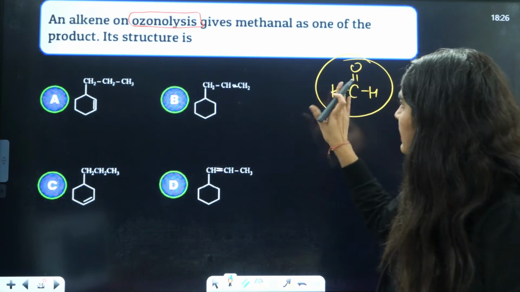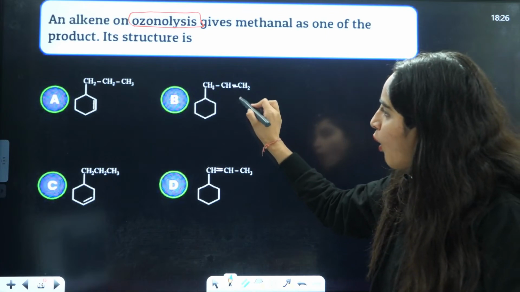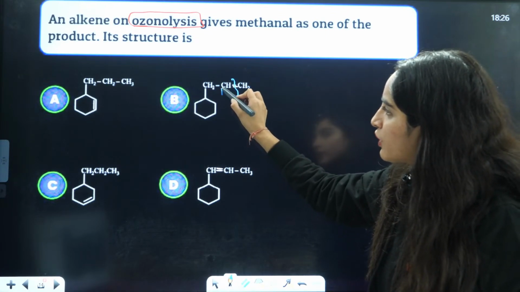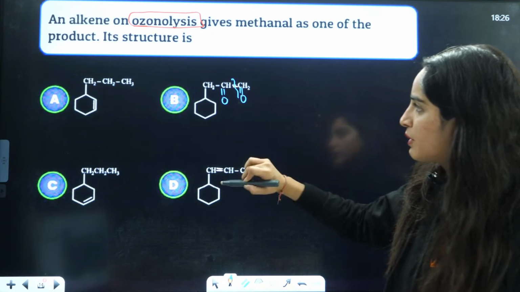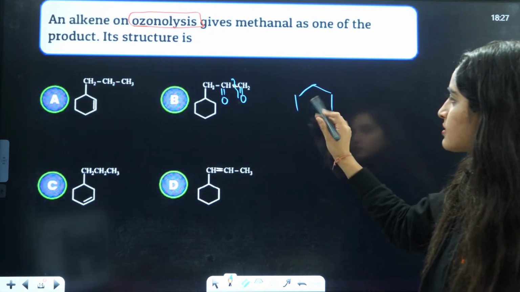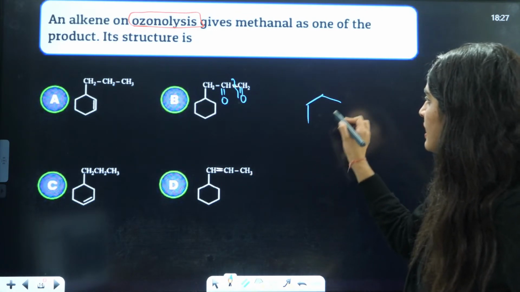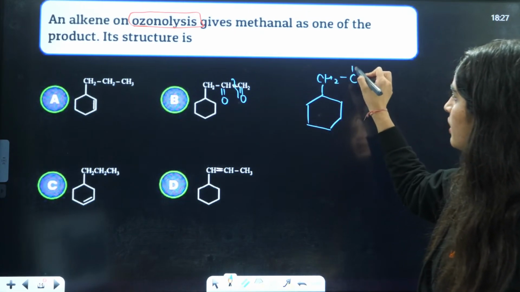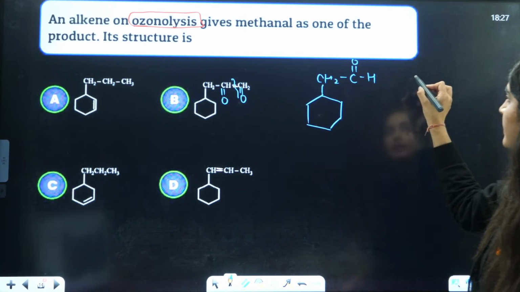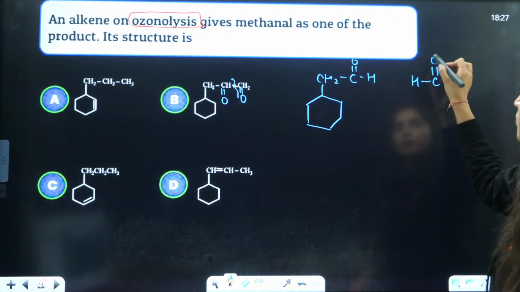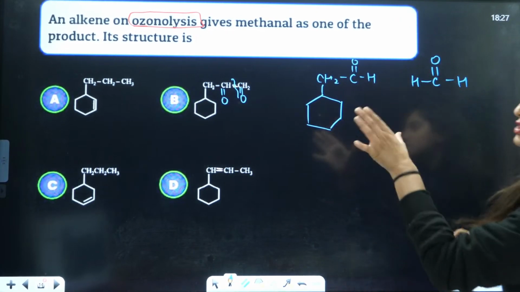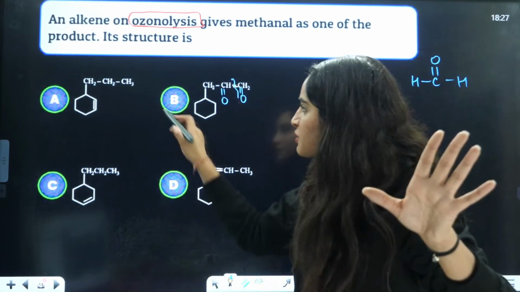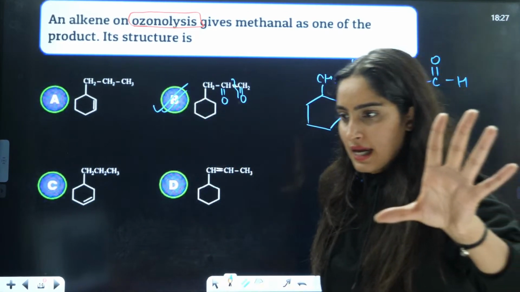Here what will happen? This bond will break. Here you will have double bond O, and here also you will have double bond O. So it is going to give you this: CH2 double bond O, and HC double bond O. Methanal is formed as one of the products. So B is the correct answer.